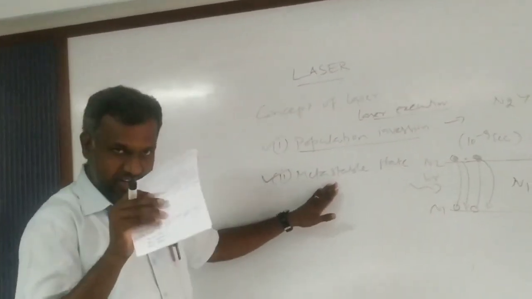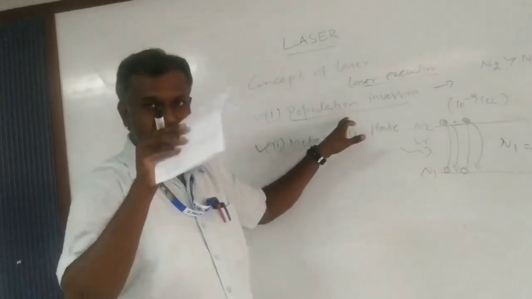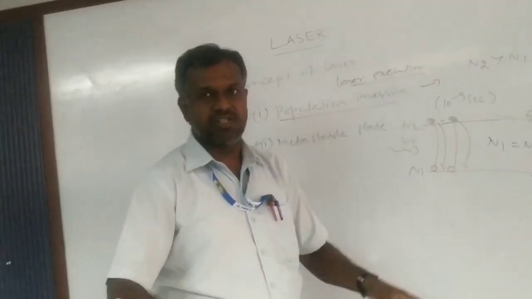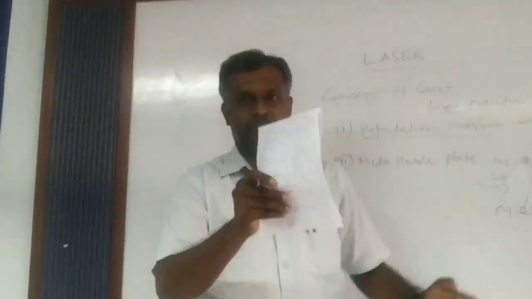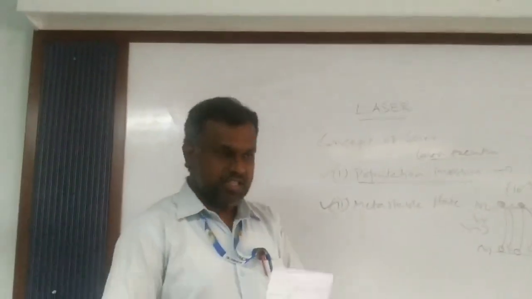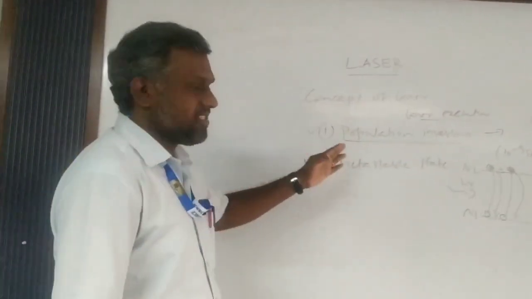The metastable state must exist. Otherwise, population inversion is not possible. Population inversion must exist. Otherwise, laser execution is not possible. So they are all interconnected: metastable state, population inversion, and laser execution. These three things are interconnected and very important, right? So this is called the concept of laser.